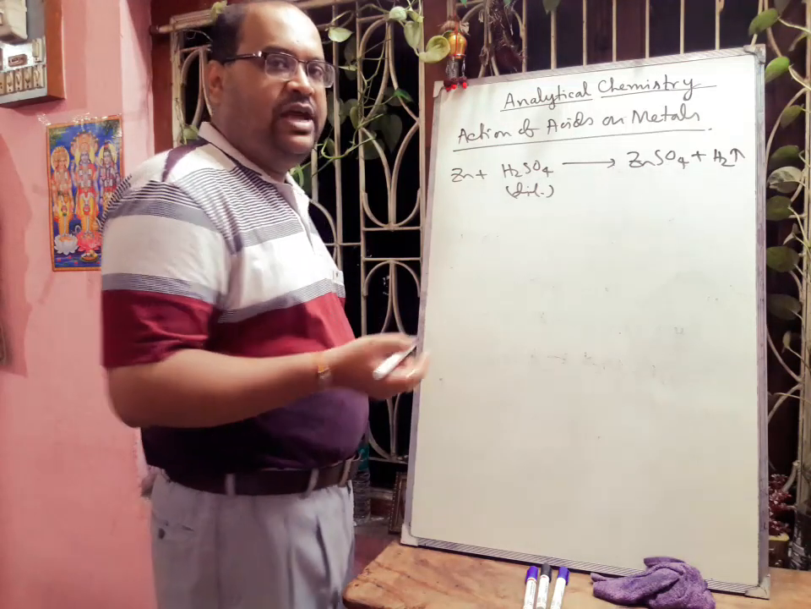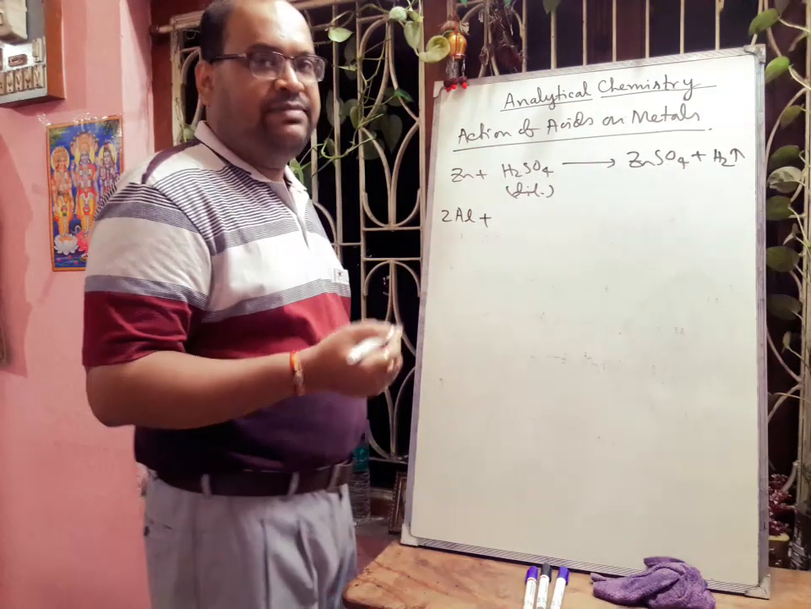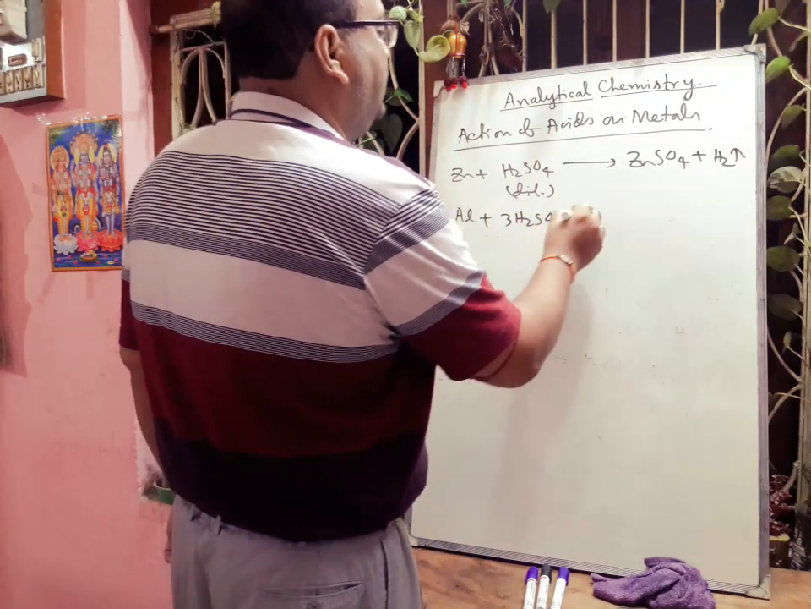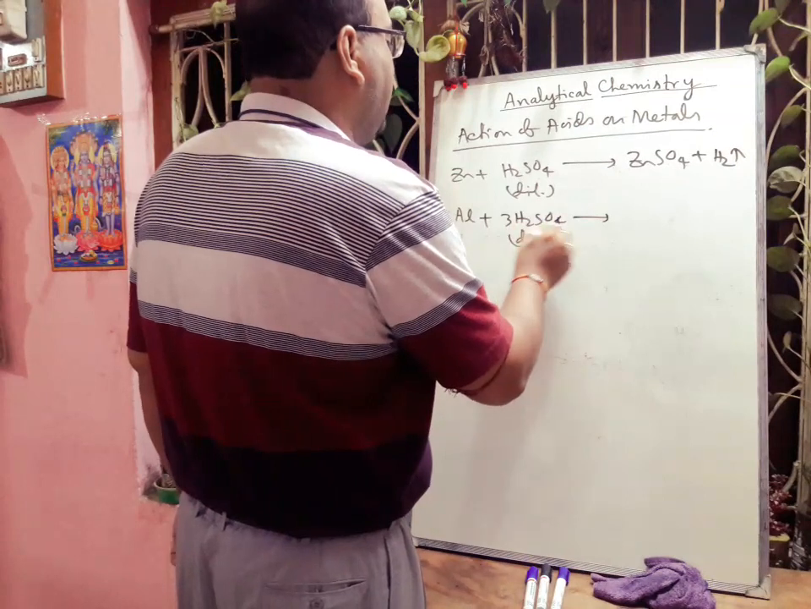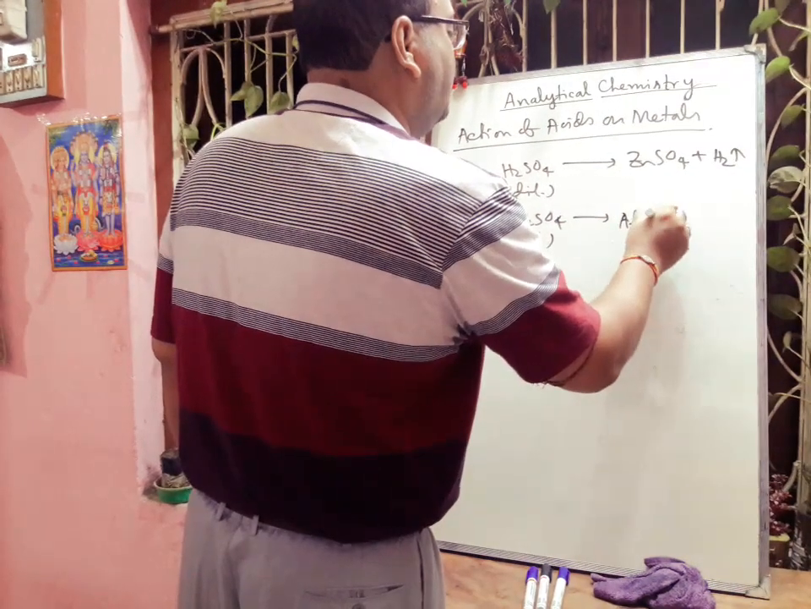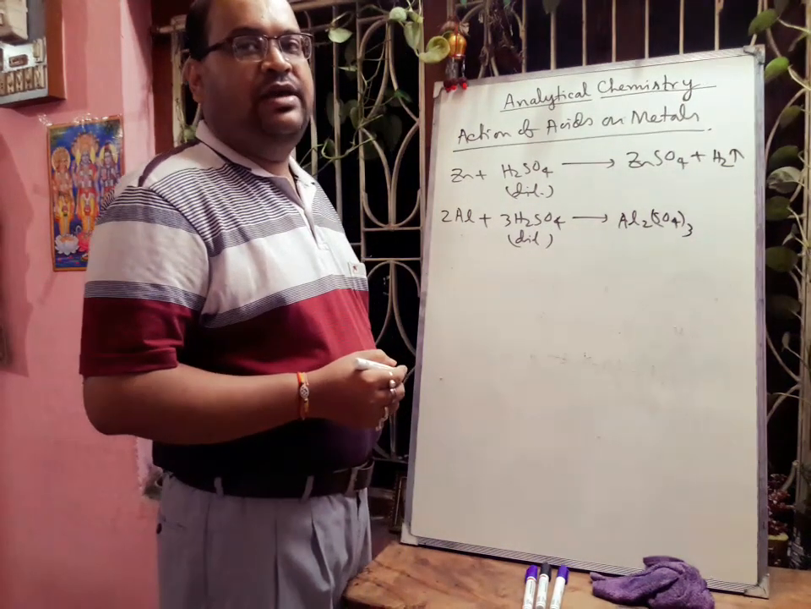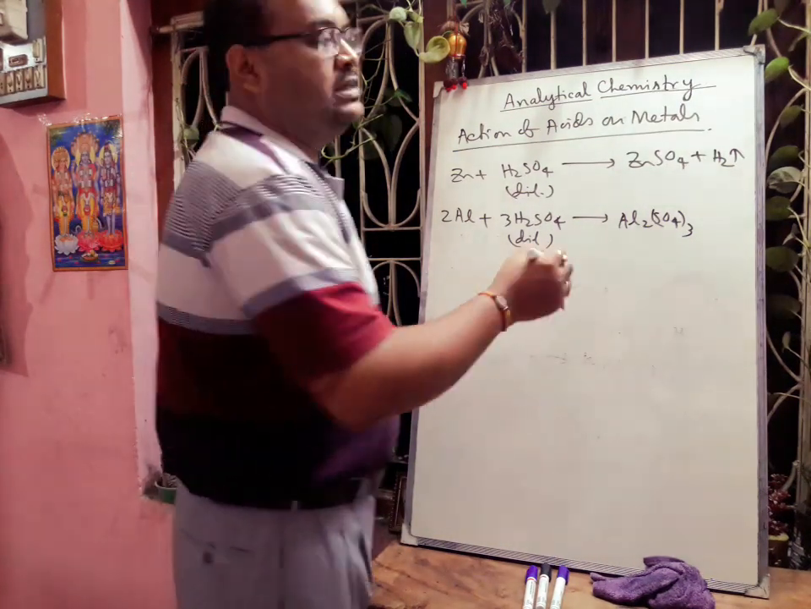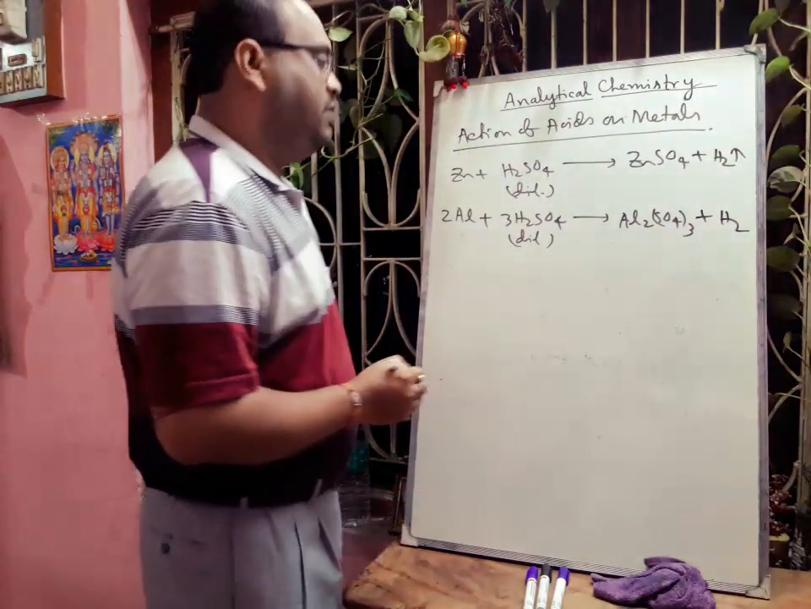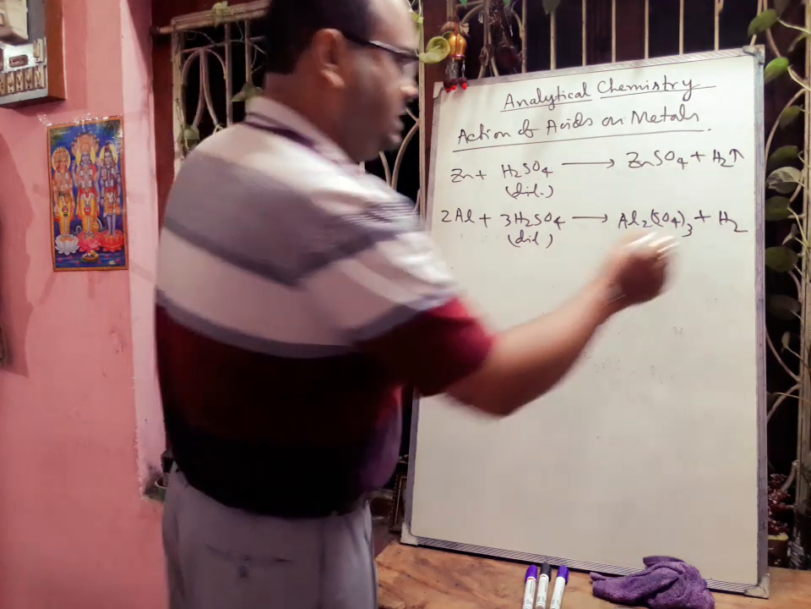If we take 2Al and add the same thing, sulfuric acid, 3H2SO4, dilute, then it will react with this sulfuric acid, forming aluminium sulfate Al2(SO4)3, and there will be formation of hydrogen gas. Now here we have to check how much hydrogen gas will form, that is 3H2.